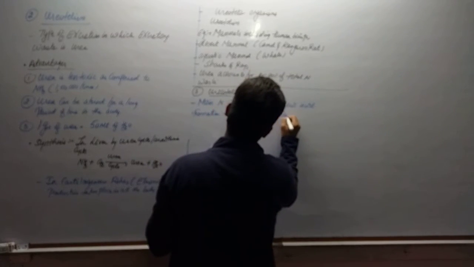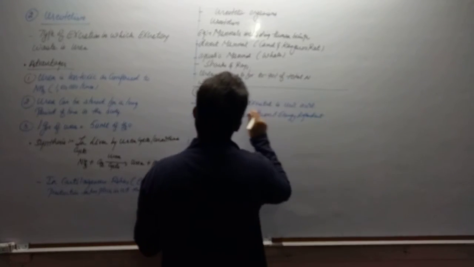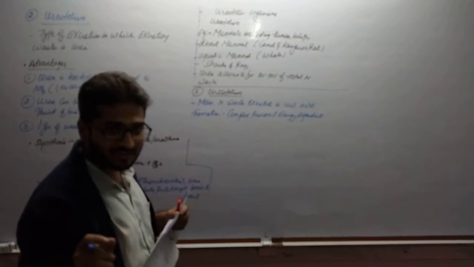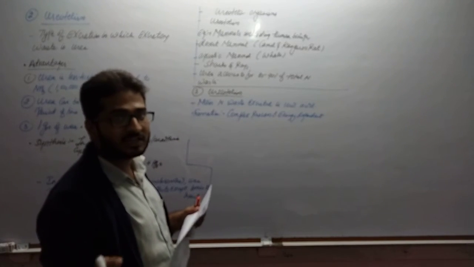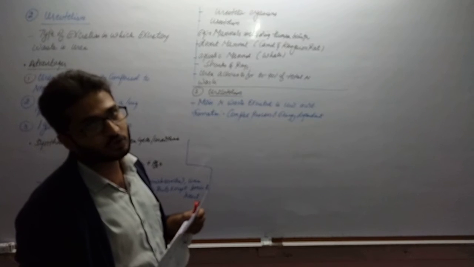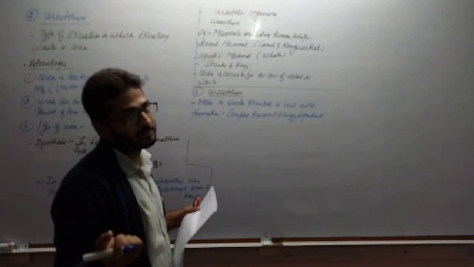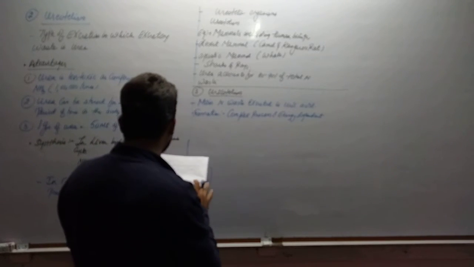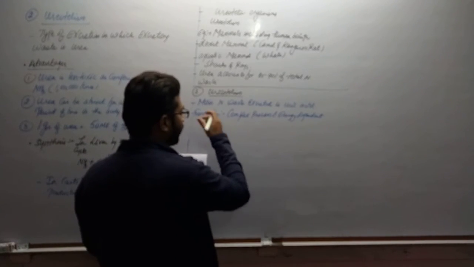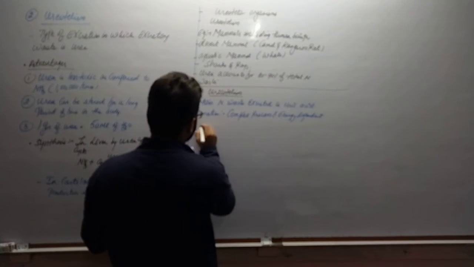So it is a complex and energy dependent process. That means in order to excrete uric acid, the organism must first synthesize uric acid, and only then can it excrete it, right? It is a complex, energy dependent process, but we are wasting energy only for some advantage. What are the advantages? We will discuss that.